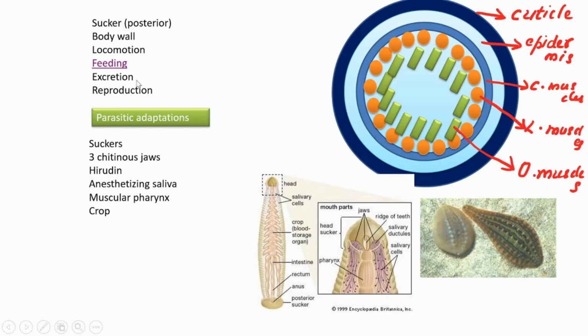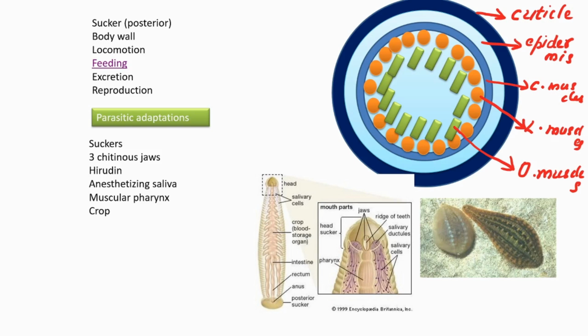Okay, that's about it. Then I think it's very clear. Then regarding its excretion, it excretes by segmentally arranged nephridia, just similar to that of the earthworm, and its waste is ammonia. And what about the reproduction? Also somewhat similar to the earthworm. These leeches are also hermaphrodites, and their mating happens on land during summer. They copulate, fertilized eggs are laid inside the cocoon, and inside the cocoon itself the fertilization happens. Zygote forms, and from the zygote, young leeches come out.